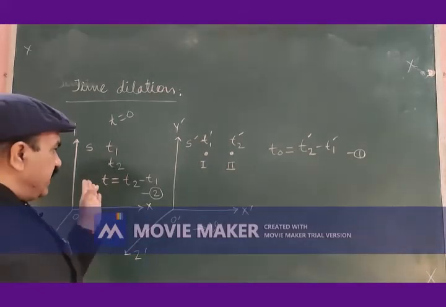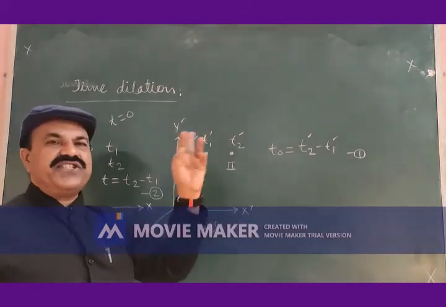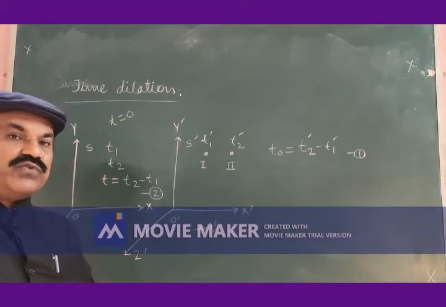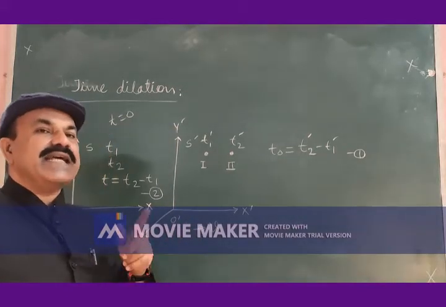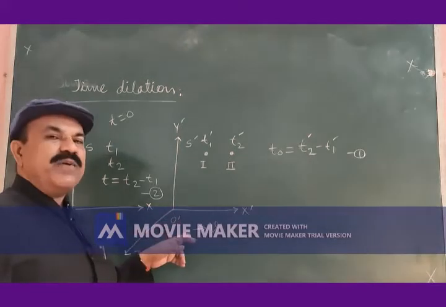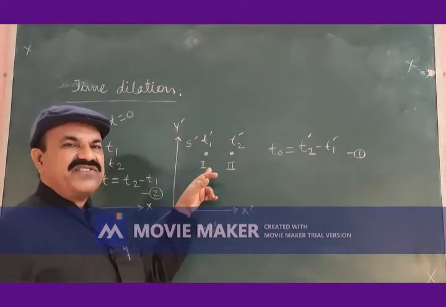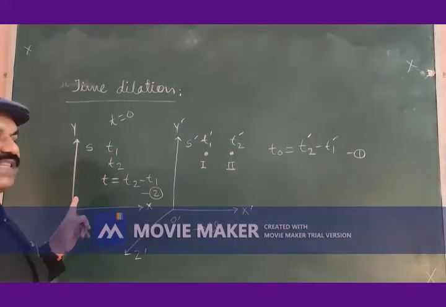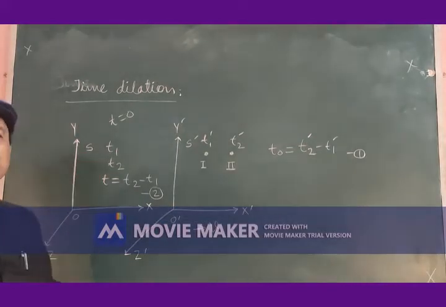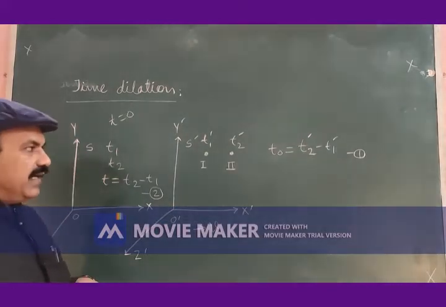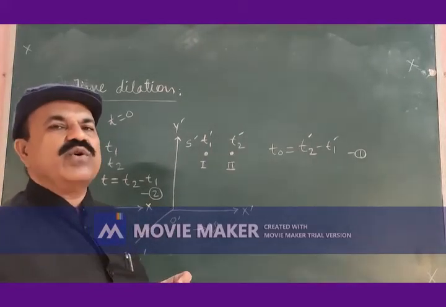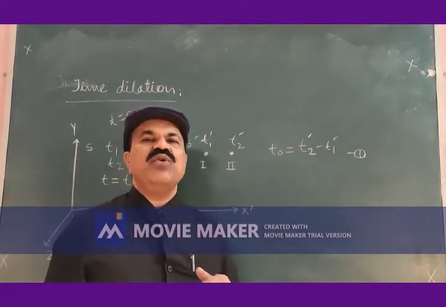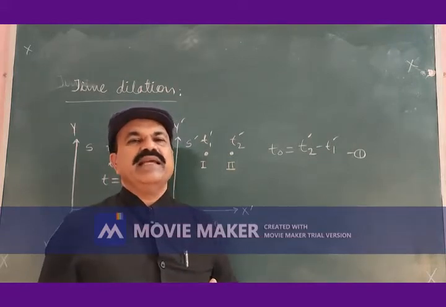We want to find the relation between this t and this t0. We want to find the relation between the time interval found by observer O prime in frame of reference S prime and by the observer O in the frame of reference S.